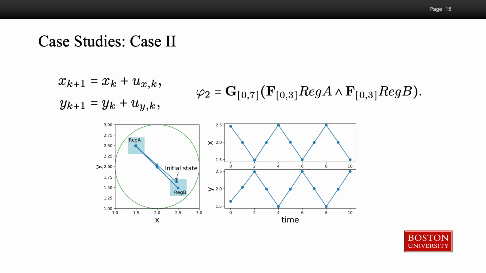The second case study is the aforementioned example. We can see that by using our RNN controller, the robot can successfully move back and forth between the 2 regions, which proves that the RNN controller can capture history.